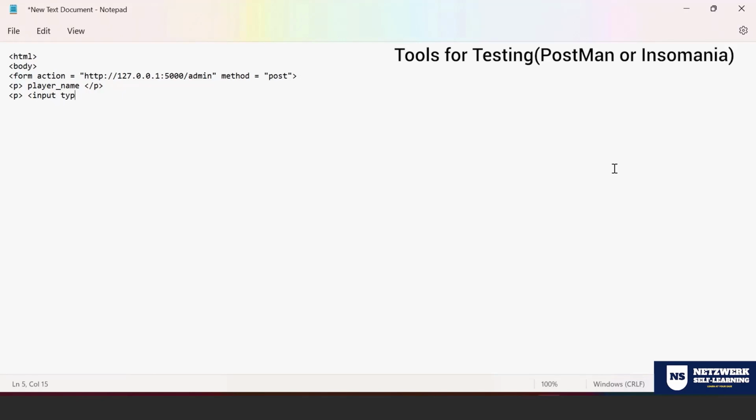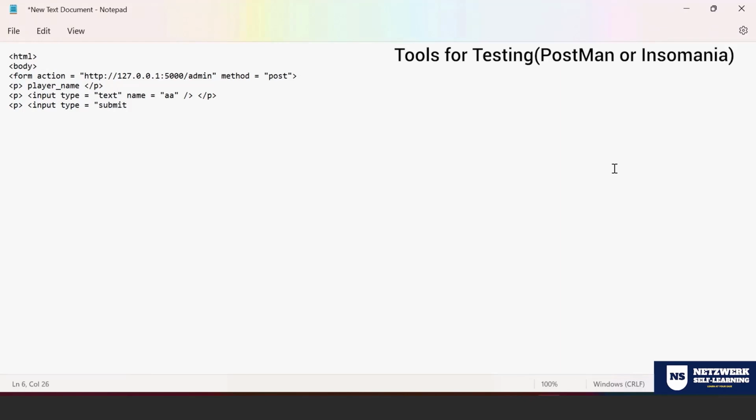So input, type: what type is it? It is of text type, followed by name equals name. Let me put something like AA, then slash, and then close the paragraph. In the next line, I'm going to create another input, of submit type.